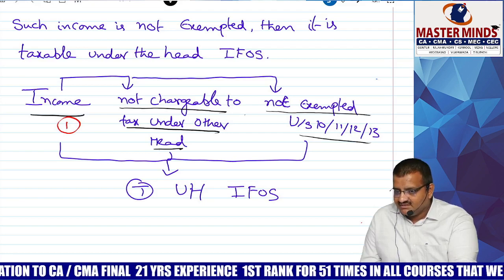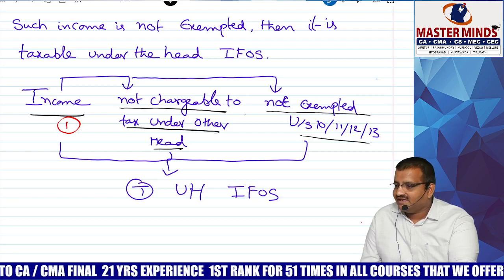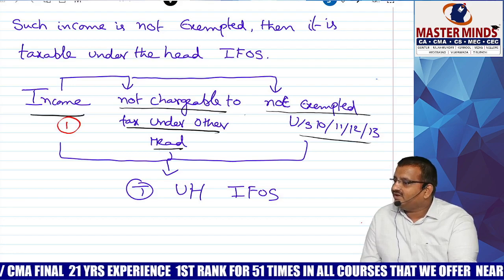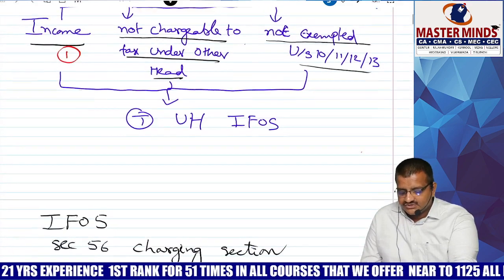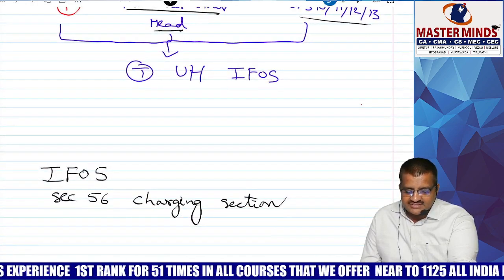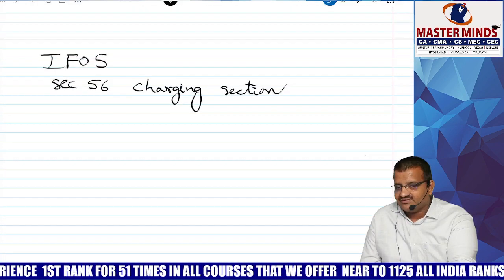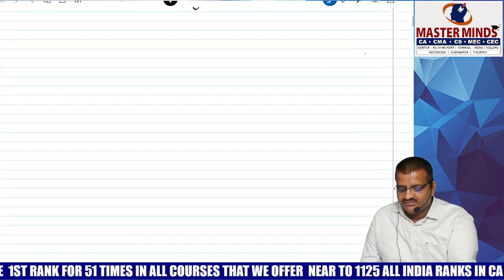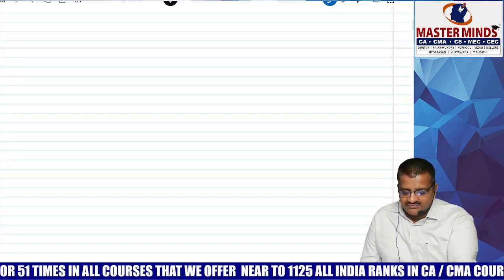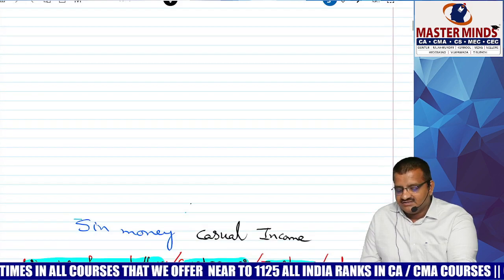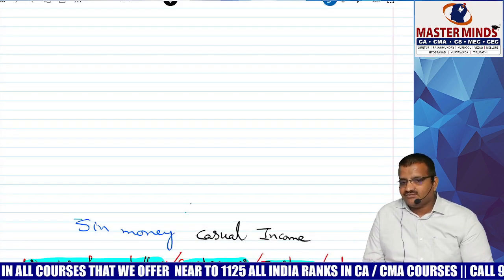Because of that reason, many items which could not be covered under other heads may fall under this head. But some more points are specifically mentioned, and I want to cover them one by one. Section 56, charging section.